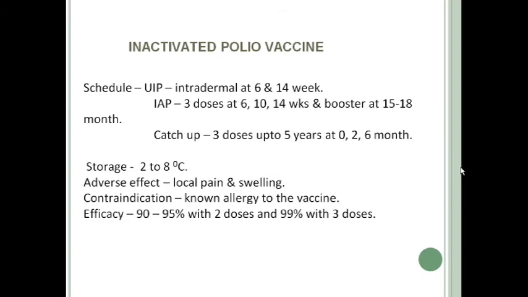For catch-up immunization, catch-up means if a person has not received a single dose of vaccination or has not received a proper dose of the vaccine, then you have to give 3 doses of vaccine at 0, 2 and 6 months, if the child is less than 5 years of age. It is stored at 2 to 8 degrees Celsius. Adverse effects include local pain and swelling. Contraindication is known allergy to the vaccine, and the efficacy of the vaccine is around 90 to 95% with 2 doses and around 99% with 3 doses. So the efficacy is quite good.